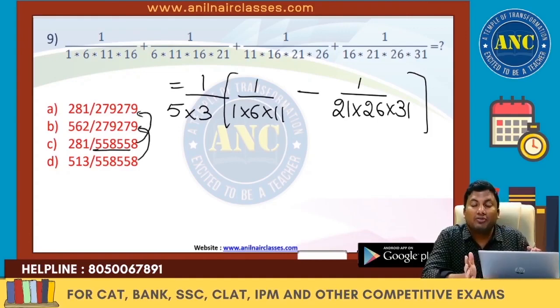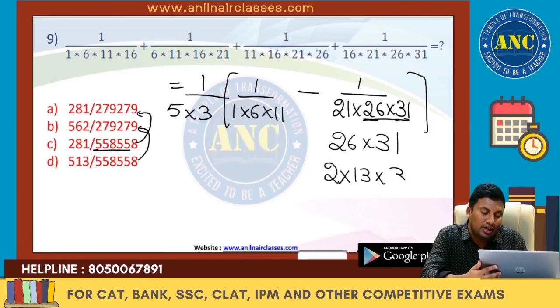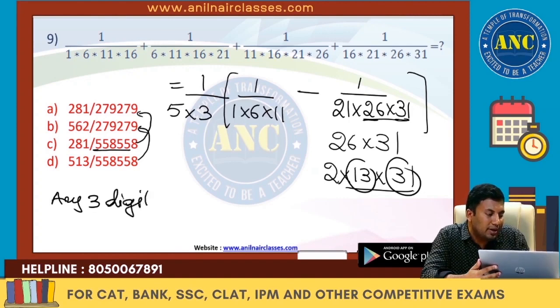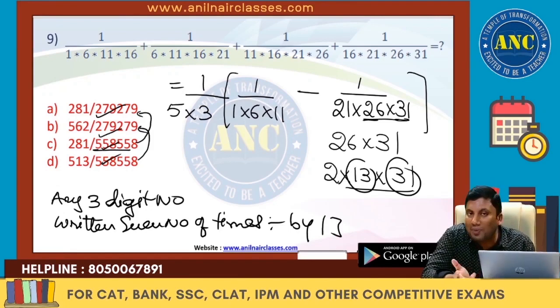This is nothing but a multiple of this number. Otherwise I would have used the divisibility rule of this number. 26 into 31. Now see here. 26 is nothing but 2 into 13 into 31. So 13. What is 13? Any 3-digit number written even number of times is always divisible by 13. So divisible by 13, 13, 13, all are coming. So there is no option which can be eliminated even if I know the divisibility rule of 13.